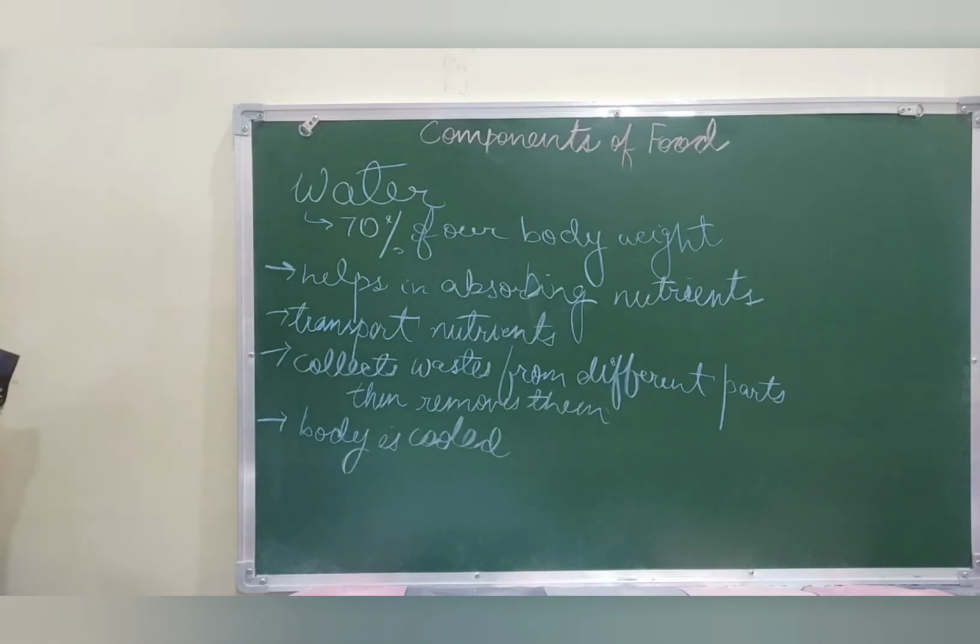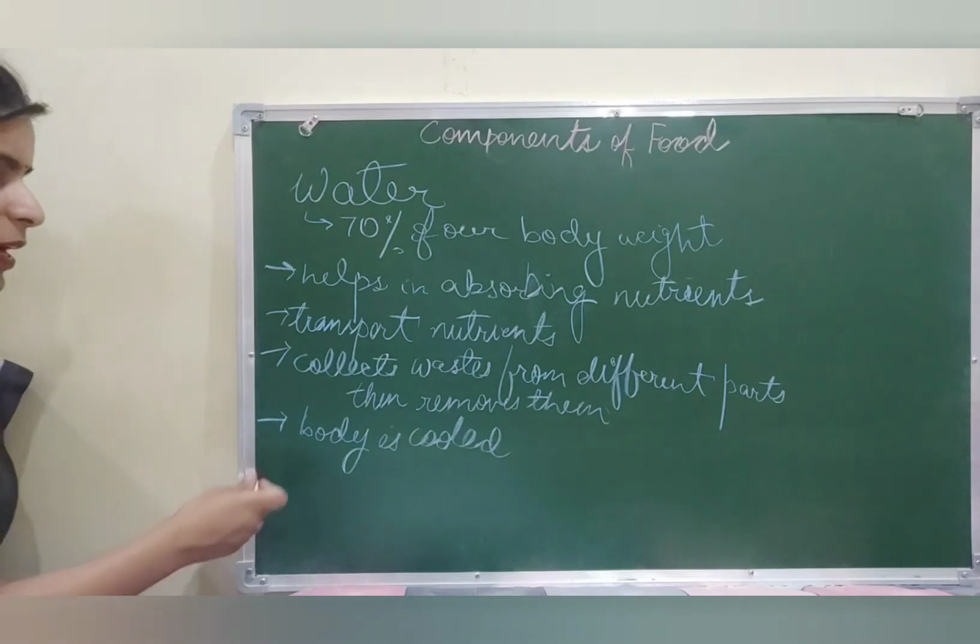Second, it transports the nutrients throughout the body to various parts of the body. Next, it collects the waste from different parts of the body and then removes it from the body in the form of urine or in the form of sweat. Sweat is basically water. Now the body can also be cooled down by evaporation of sweat from the skin.